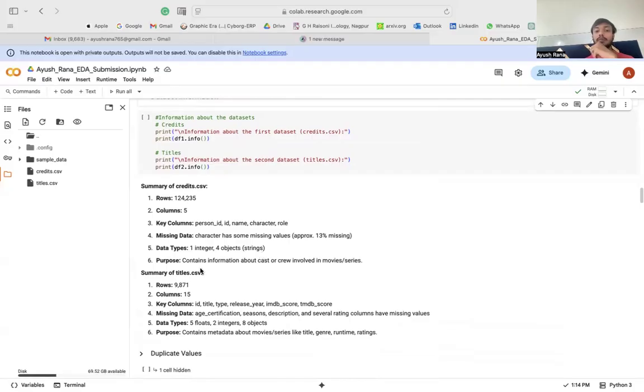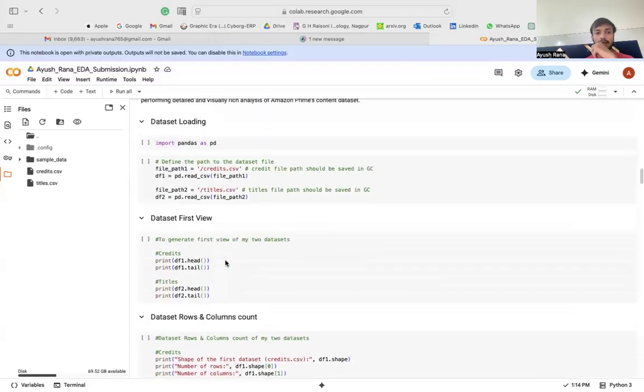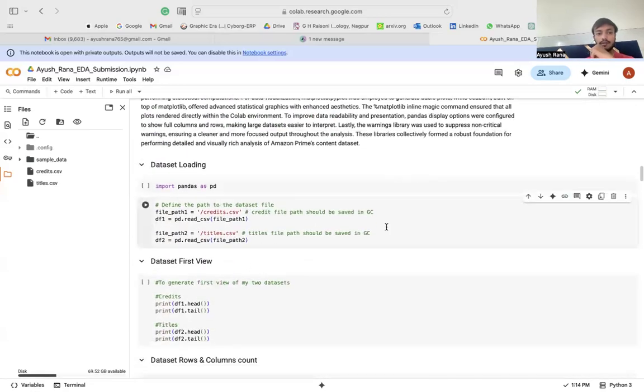The credits file contains information about the cast or the crew involved in the movie series. Similarly for the summary or the titles CSV. Okay, our file has been loaded. So let's run it.